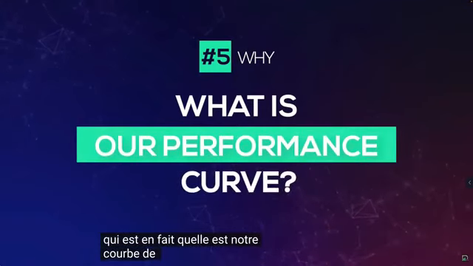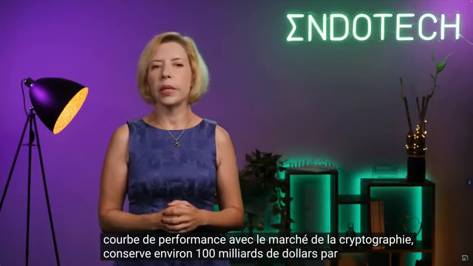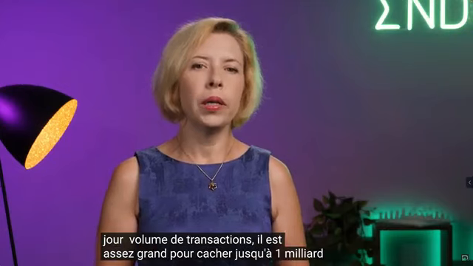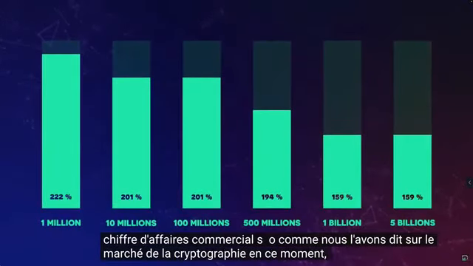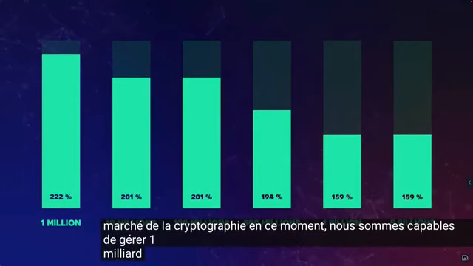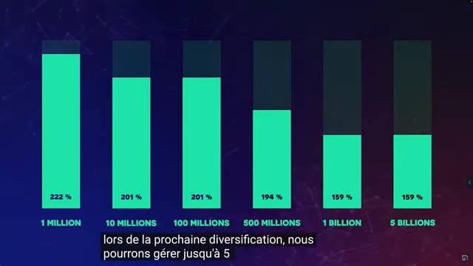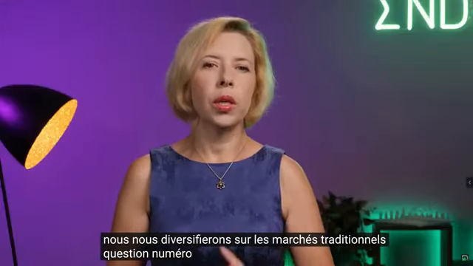Why number 5, which is actually what is our performance curve? With the crypto market exhibiting approximately 100 billion in daily transaction volume, it is big enough to hide up to 1 billion in trading turnover. So as we said, in the crypto market right now, we're able to manage 1 billion. In the next diversification, we will be able to manage up to 5 billion, and then we will diversify into additional markets.